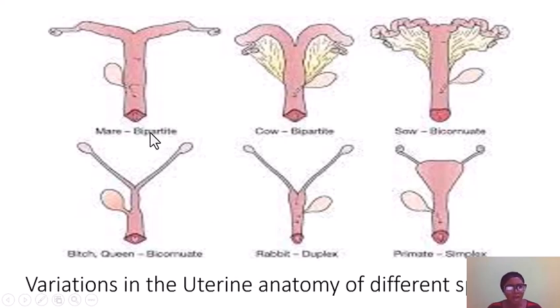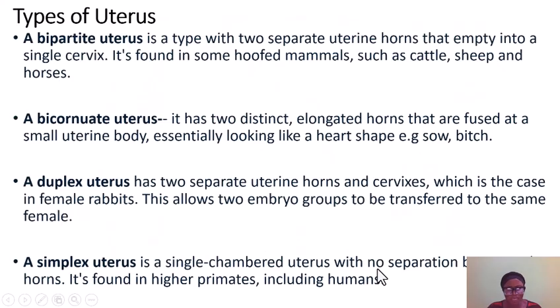We have the bipartite type, the bicornuate, the duplex, and the simplex. Now the bipartite uterus is the type that has two separate uterine horns which empty into a single cervix, meaning that we have two separate uterine horns and one cervix. That is the type found in cattle, sheep, and horses.